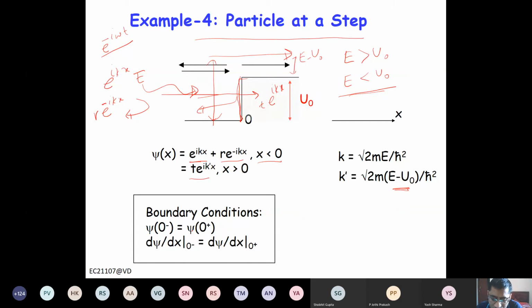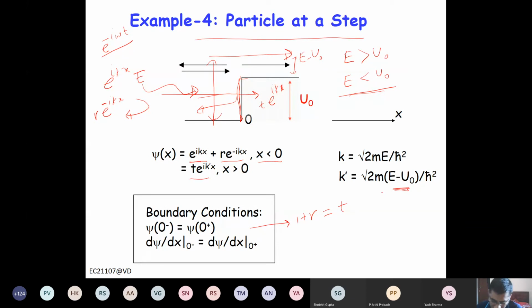So psi at 0 plus and 0 minus are equal, and the derivative of psi at 0 plus and 0 minus are equal. So can you write at psi equal to 0? This will be 1 plus r, right? And for x equal to 0, this is t, right? So 1 plus r equal to t.